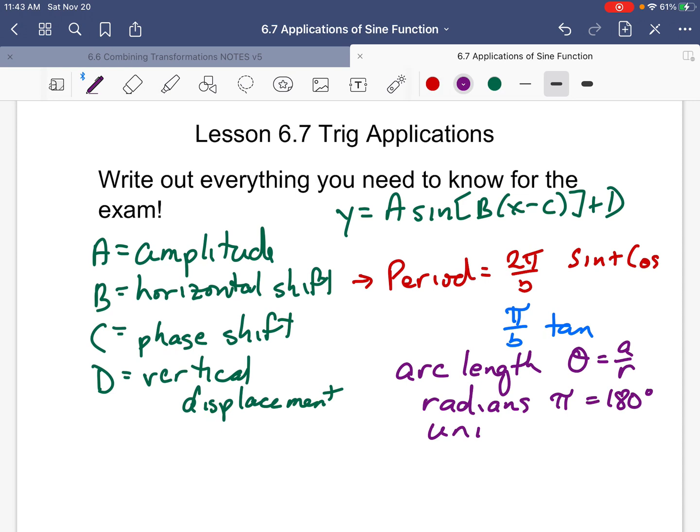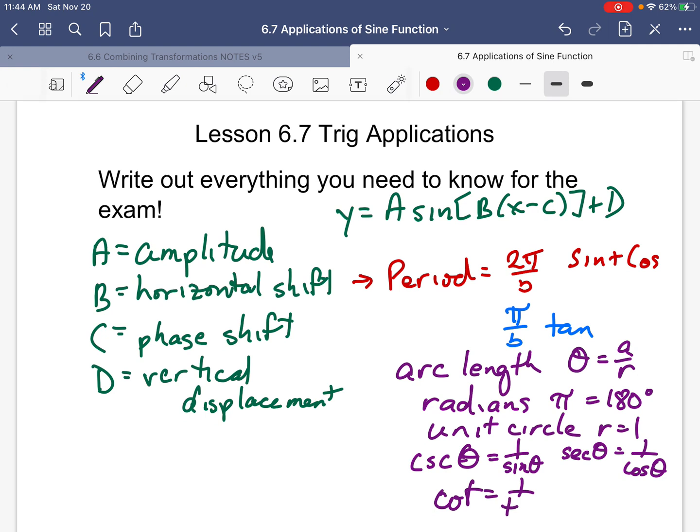Unit circle. The radius is 1. Cosecant of theta, which is 1 over sine. Secant of theta, which is 1 over cos, I think. I hope, I wish, I pray. And, oh yes, cotangent, which is 1 over tan, which is cos of theta over sine theta.